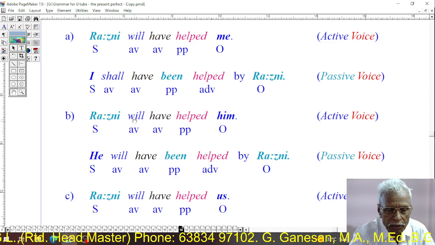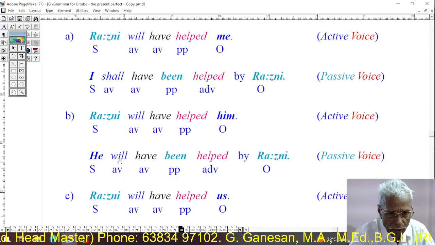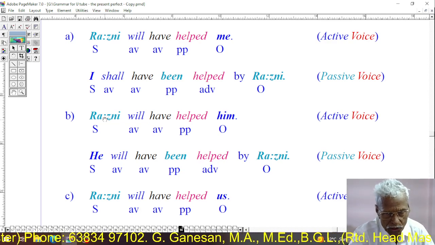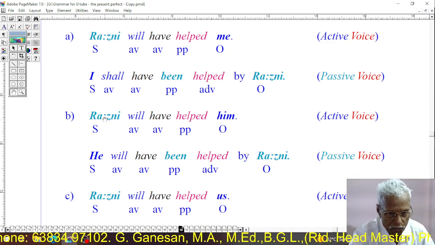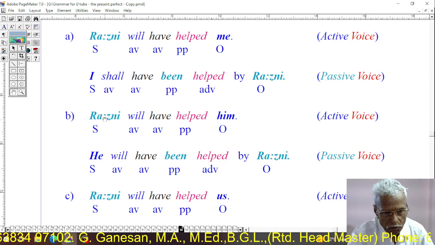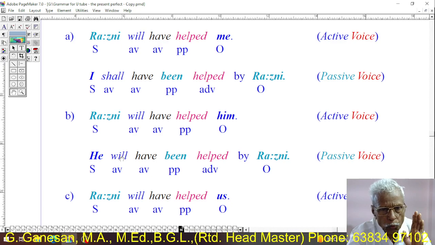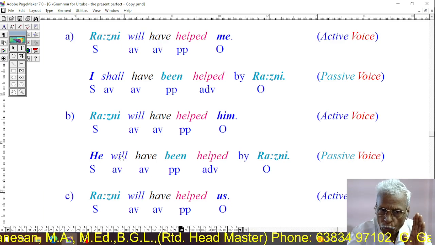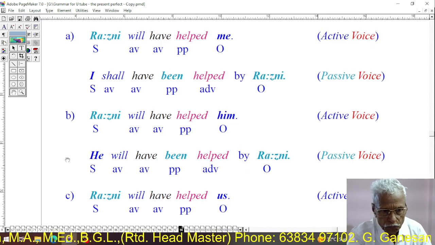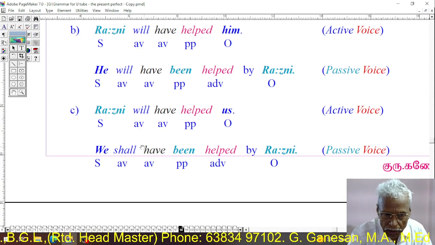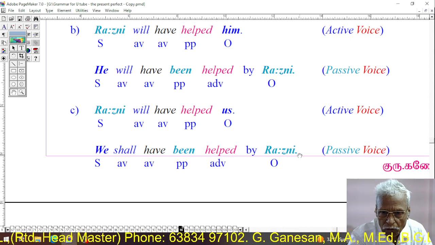Here the will is used as it is because the subject is the third person singular. Second person, third person in both forms, active and passive. Subject is third person. Okay. So will has been kept as it is. Rani will have helped us. We shall have been helped by Rani.